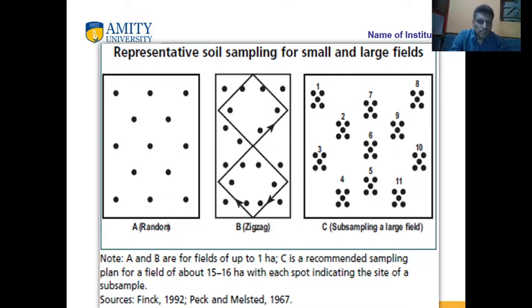Random means taking samples from indefinite places, from irregular places. Zigzag means you can see the map, zigzag, and the sampling of a large field. In small fields, zigzag or random sampling is done, and in larger fields of more than 15 or 16 hectares of soil, the third figure represents the accurate sampling of soils.